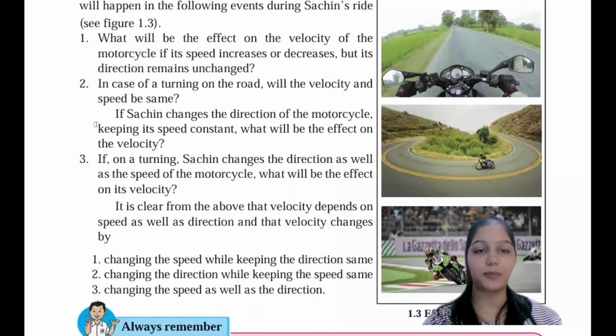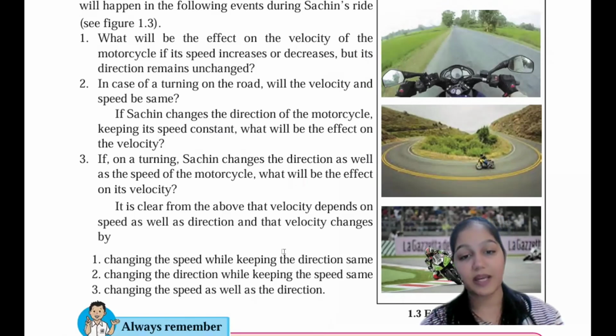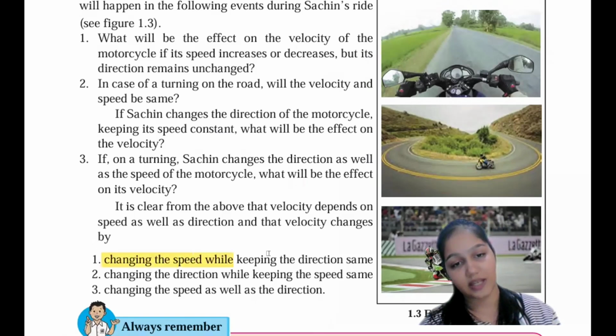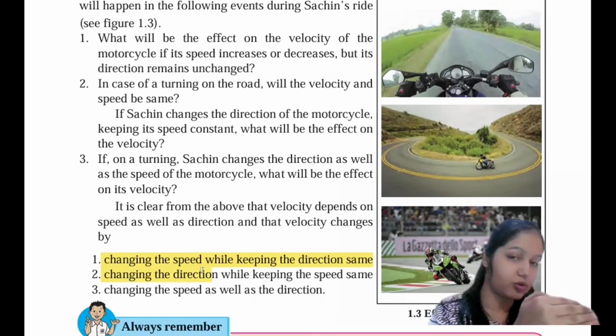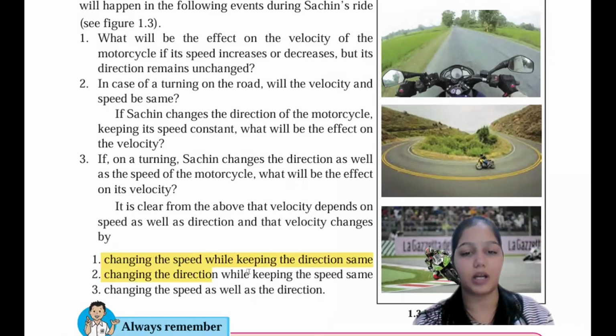See, I'm reading these activities, not that important, but here you have to read this. It is clear from the above that velocity depends on the speed as well as direction, and the velocity changes by changing the speed while keeping the direction same. I already discussed this point right now. Changing the direction, what did we do? We changed the direction, but kept the speed the same.